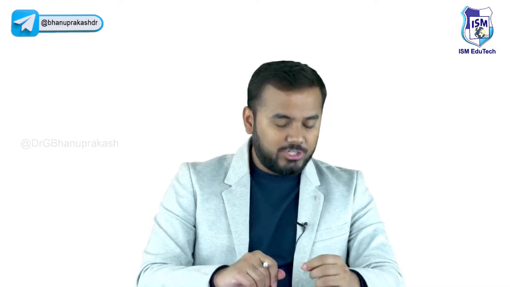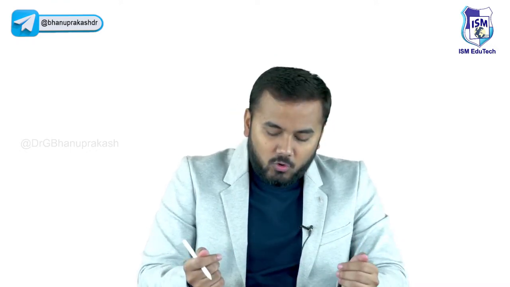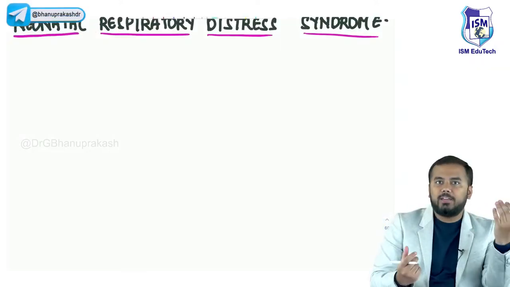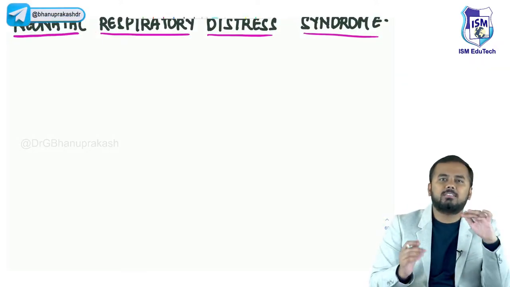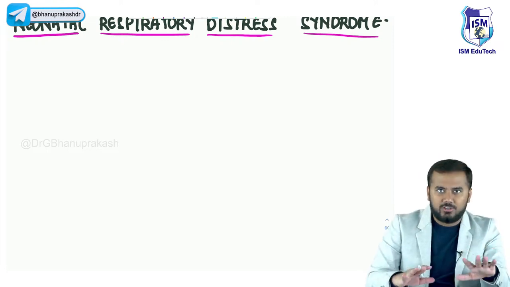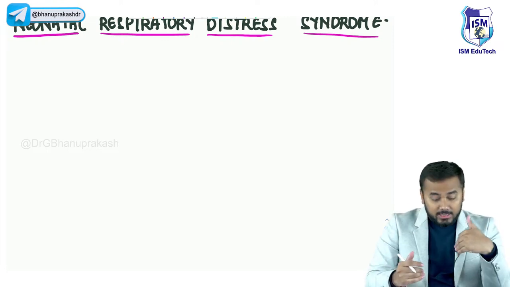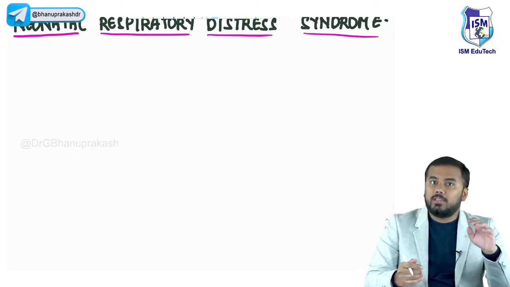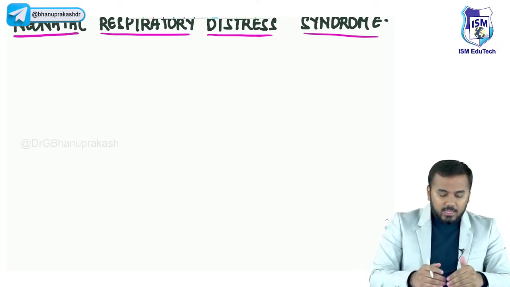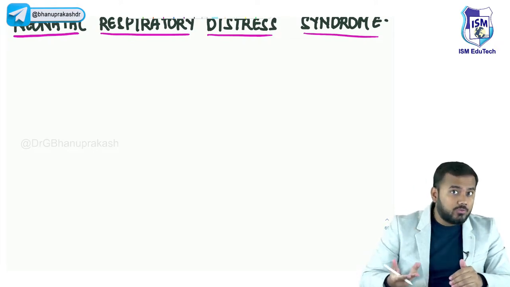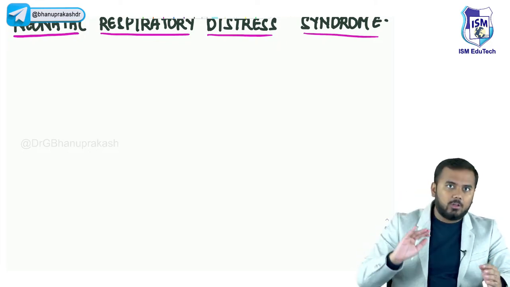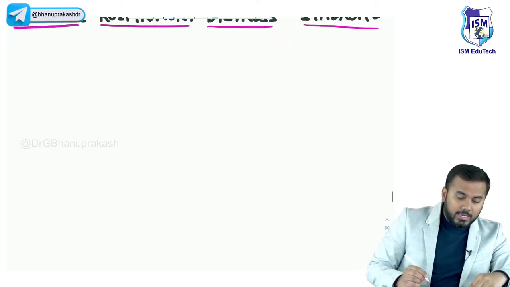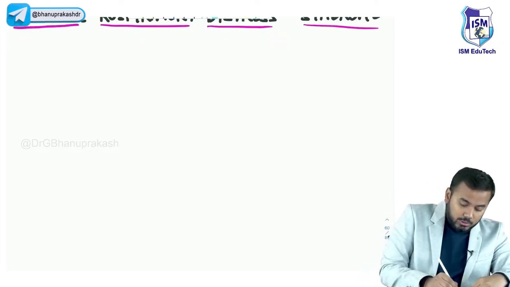So first of all, what is neonatal respiratory distress syndrome? All of you know what respiratory distress syndrome is. There is some distress, some extra effort while respiration, right? Now, that is happening in which age group? That is happening in neonates. So first of all, we shall look at the other names for this neonatal respiratory distress syndrome, and then we shall enter into the etiology. This neonatal respiratory distress syndrome is also called infant respiratory distress syndrome.